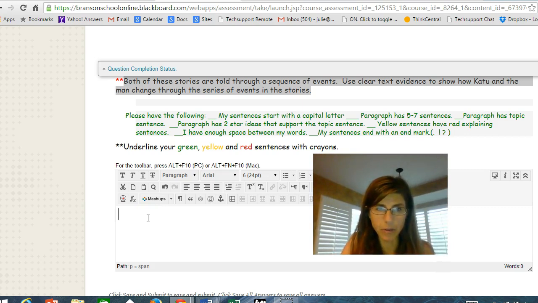So I'm going to rewrite. Both of these stories are told through a sequence of events. Use clear text evidence to show how Katu and the man changed throughout the series of events in the story. So I'm going to go ahead and write my topic.